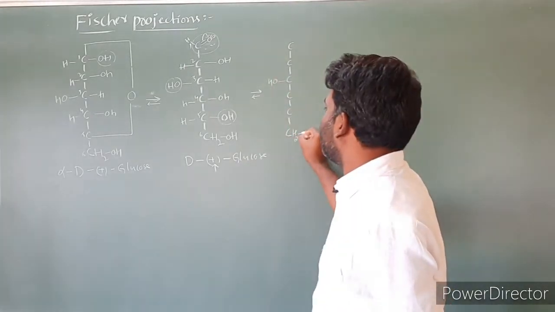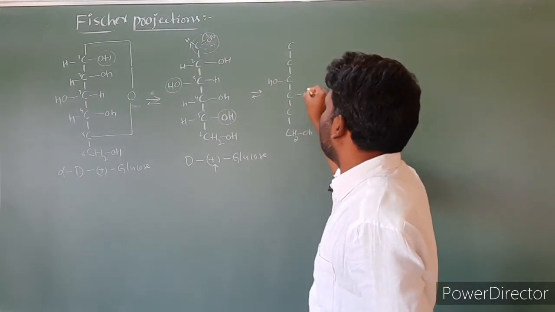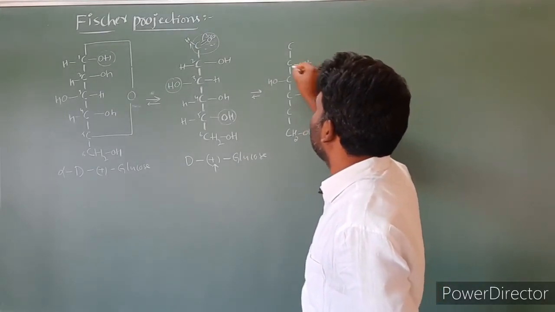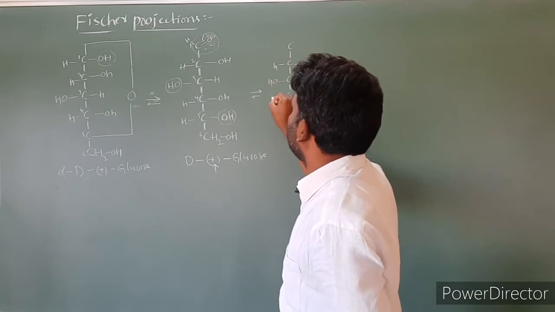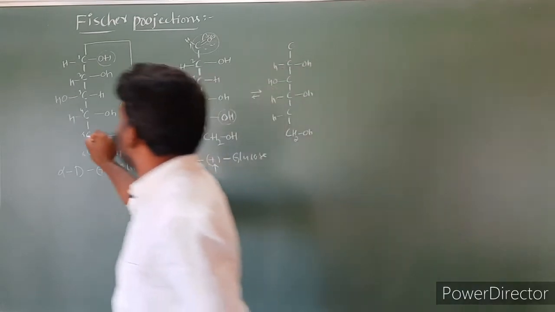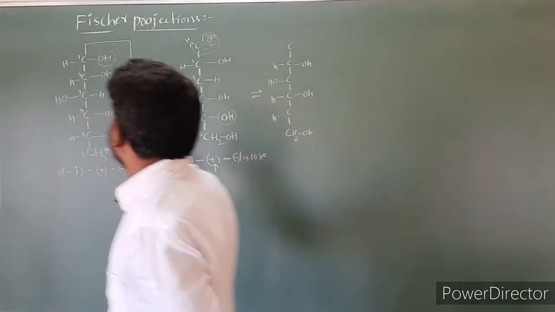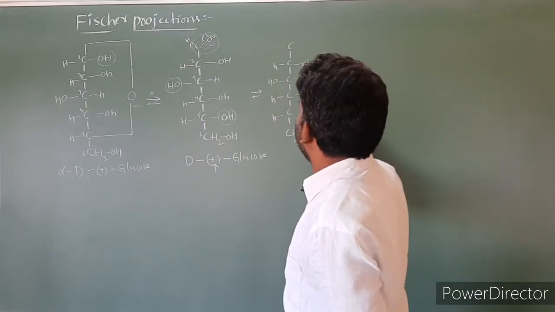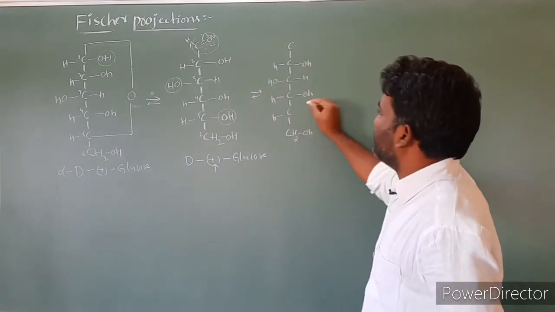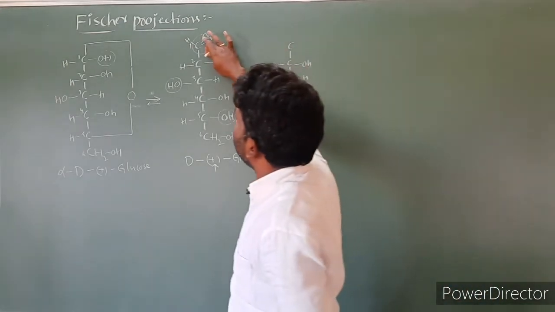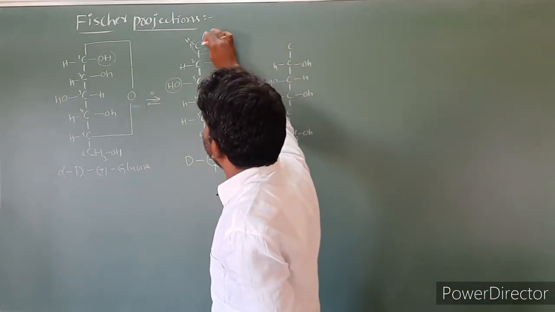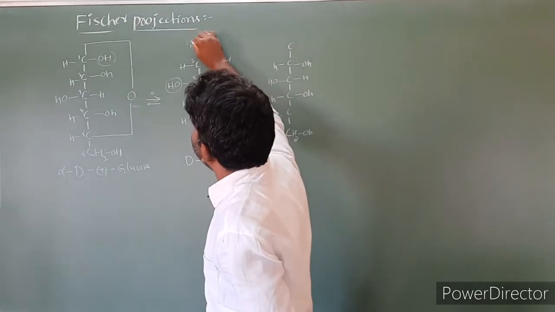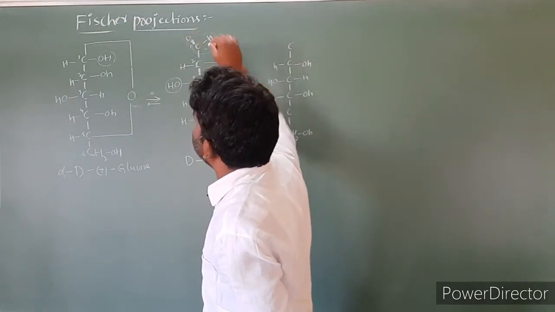This is CH2OH, and at the remaining places the OH group is on the right side. This is the hydrogen. Next, ring formation. This time I am taking this structure as C double bond O, for convenience.